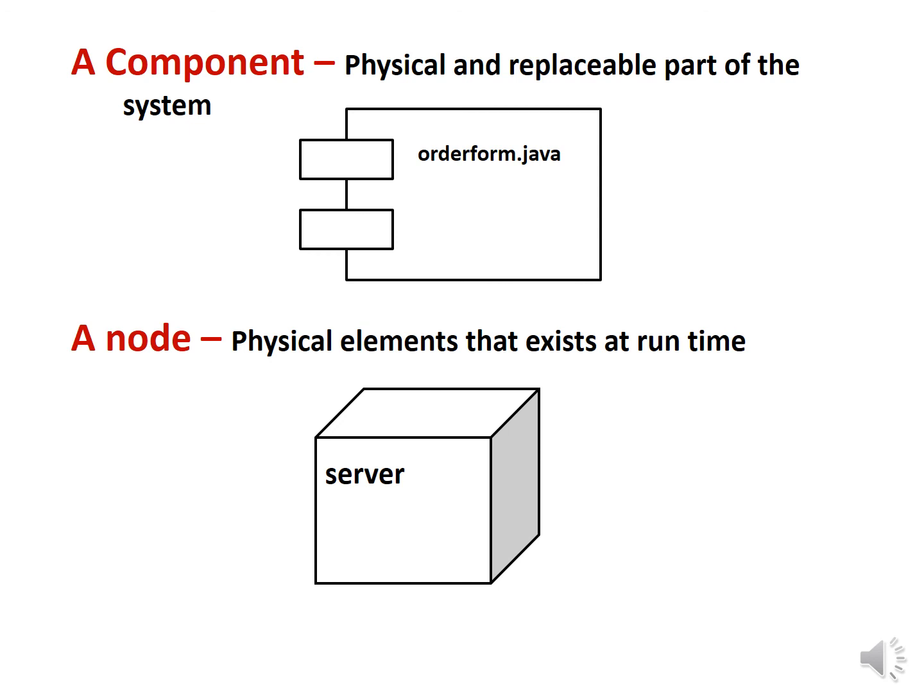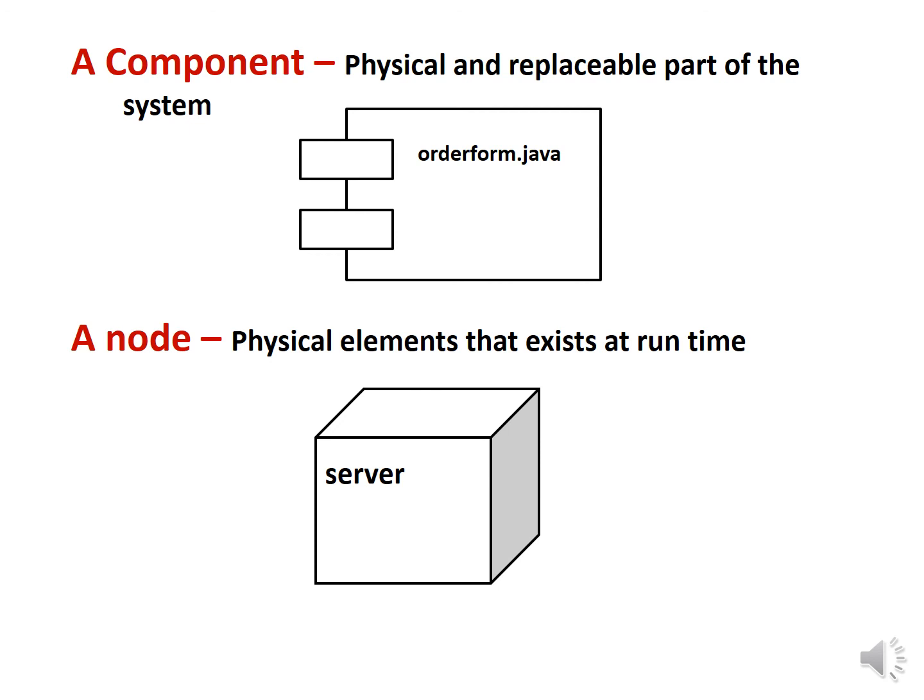Next is a component. A component is a physical replaceable part of a system that conforms to and provides the realization of a set of interfaces. A component typically represents the physical packaging of logical elements such as classes, interfaces, and collaborations. Graphically, a component is rendered as a rectangle with tabs. As shown in the figure, orderform.java is one component.